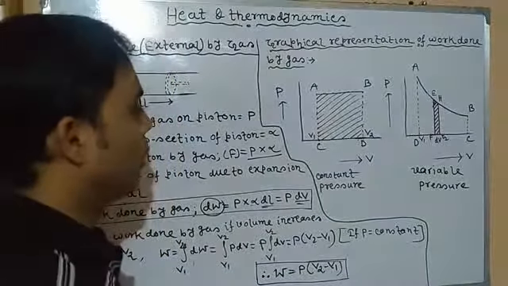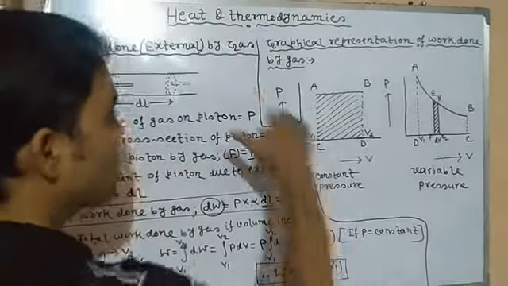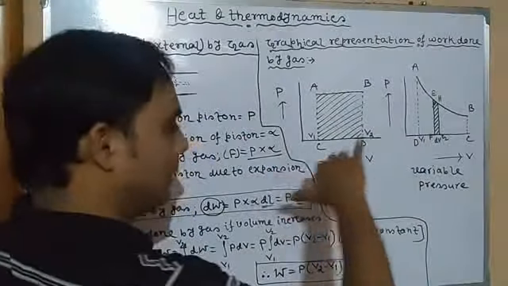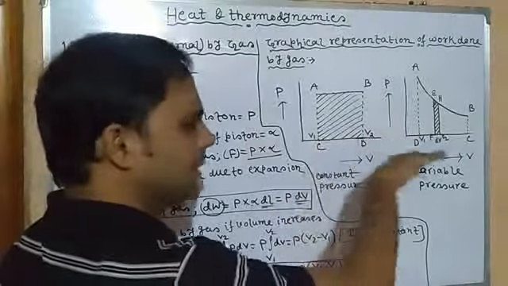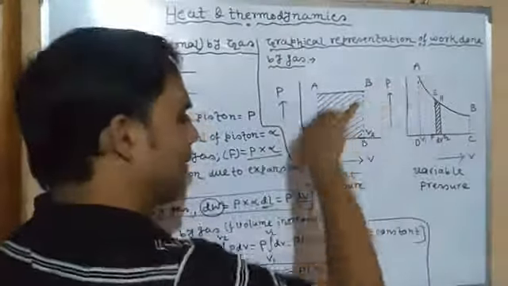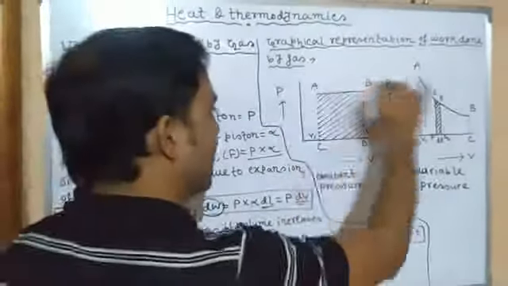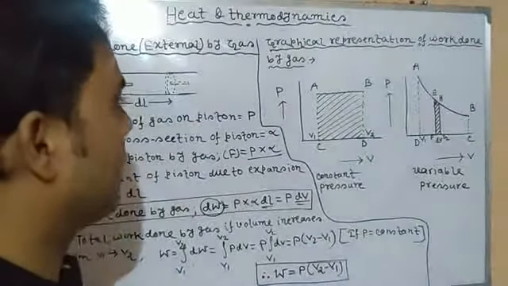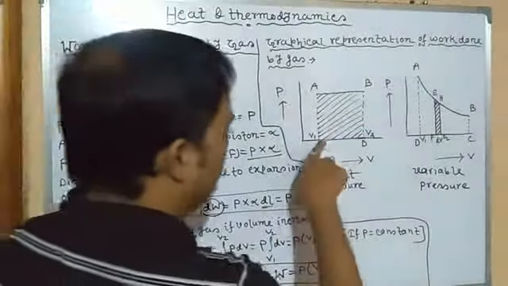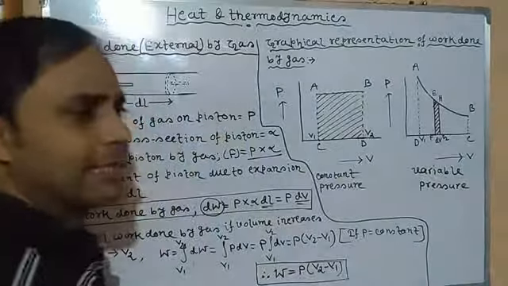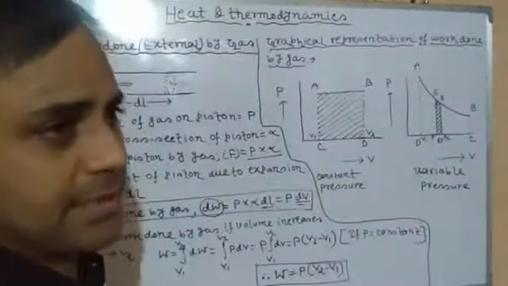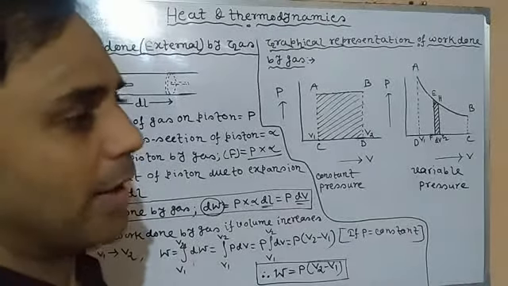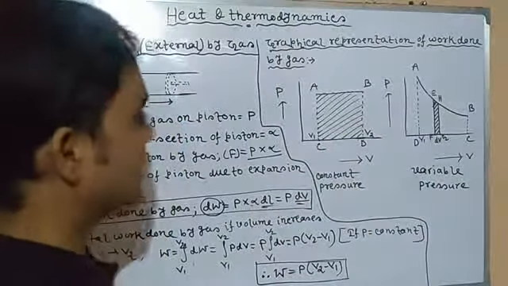Since pressure is constant, whatever be the value of volume, even as volume continually increases, the pressure is the same. So the graph of the work done by gas is a straight line parallel to the x-axis or volume axis. Now how will we express the work done by a gas through this graph? You can see the area.